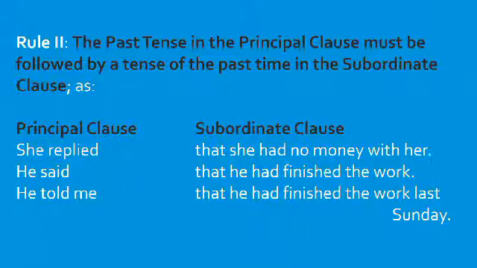So we see that the verbs in the principal clause are in past tense, and the verbs in the subordinate clause are also in past tense. That is rule 2. The past tense in the principal clause must be followed by a tense of the past time in the subordinate clause.